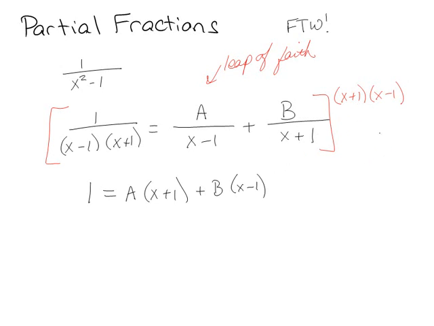Now, there's two ways to do this. There's kind of a hard way, and that's the first way I learned. And then there's an easy way, and when I learned the easy way, I was like, wait, why did I ever do it the other way? Okay, so basically the simple way is to make some lucky guesses and figure out what A and B are. Lucky guesses. And they're not really guesses, they're smart, strategizing, smart cleverness, whatever you call it.